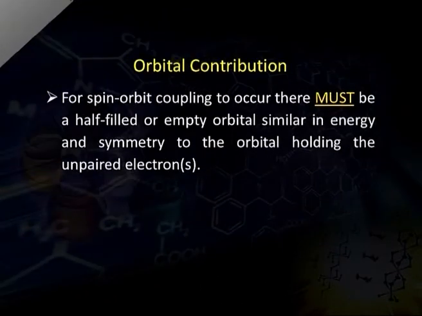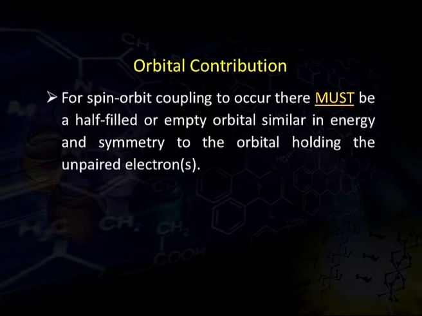For spin orbit coupling to occur, there must be a half filled or empty orbital similar in energy and symmetry to the orbital holding the unpaired electrons. It means if there is a possibility of spin orbit coupling, there should be a half filled or empty orbital that is similar in energy and symmetry.